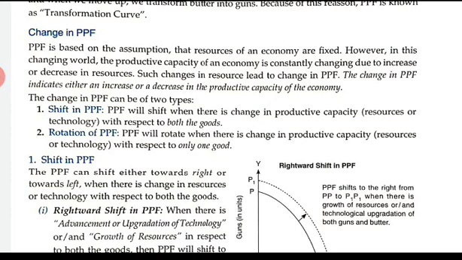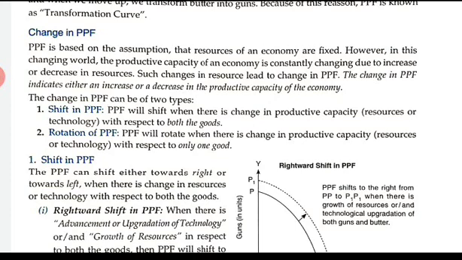So the change in PPF can be of two types. First is the shift in PPF. PPF will shift when there is a change in productive capacity. Productive capacity means the resources or the technology with respect to both the goods. As you all know, in the PPF we are measuring two goods, for example gun and butter, butter on the x-axis, gun on the y-axis. So the PPF will shift when the resources or technology is changing with respect to both the goods, that is with respect to gun also and with respect to butter also. In that case the shift in PPF will take place.